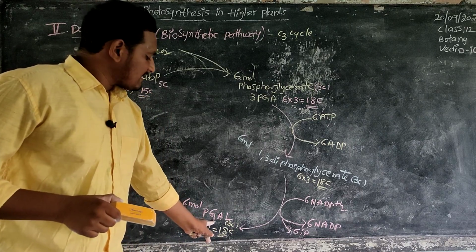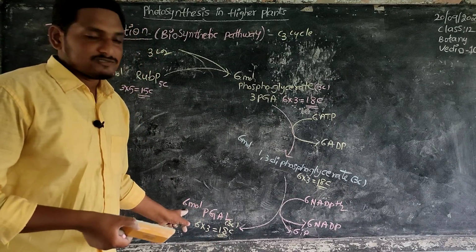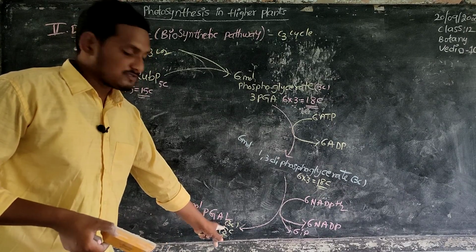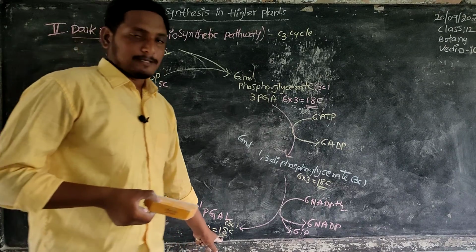This phosphoglyceraldehyde is a 3-carbon compound, 6 molecules with 3 carbons each, so 6 into 3 is an 18-carbon compound in total.